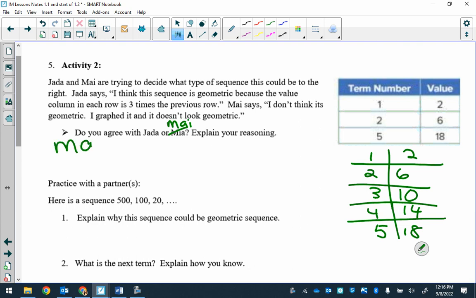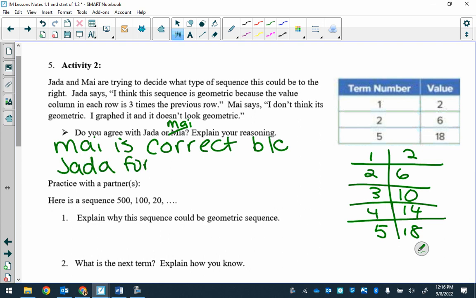So, it's correct as Jada forgot about. And again, whatever you guys explain, term 3 and 4.